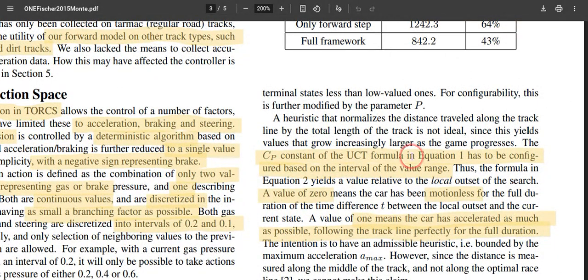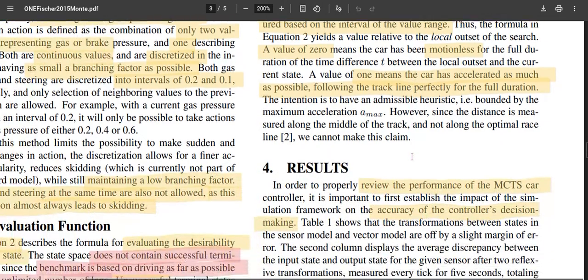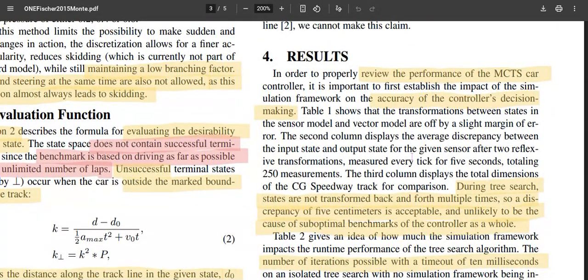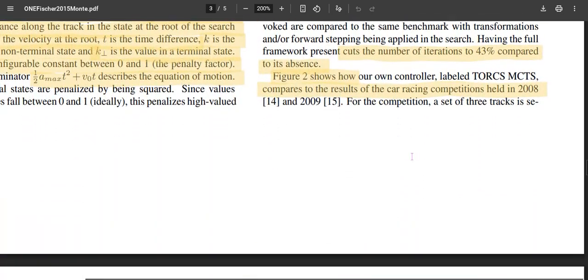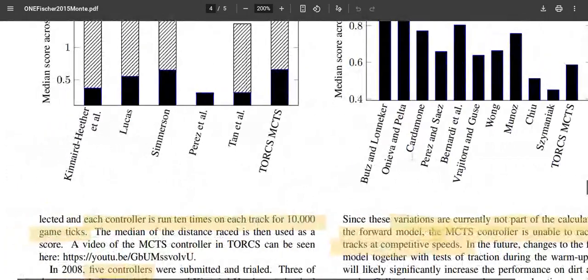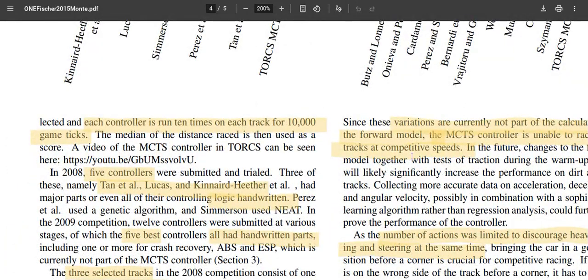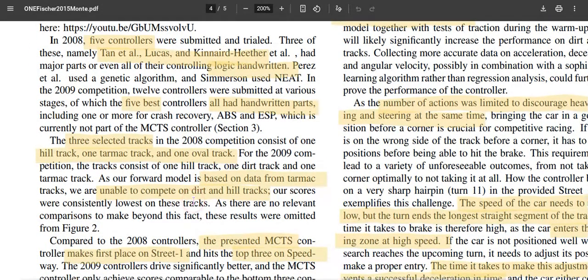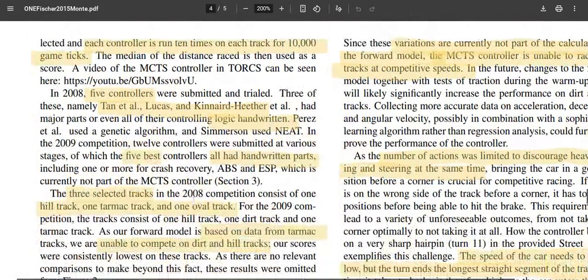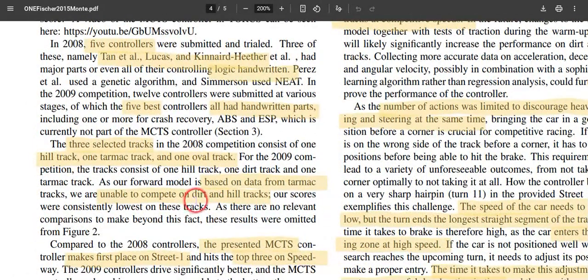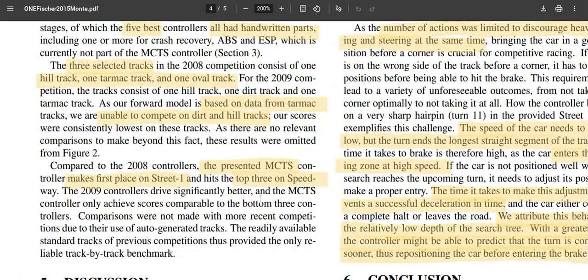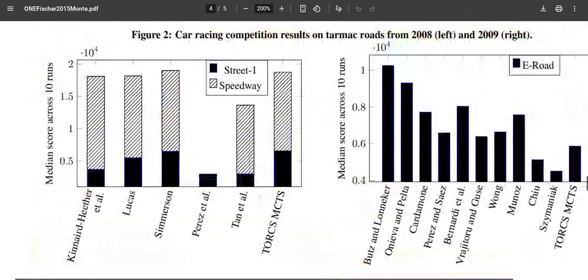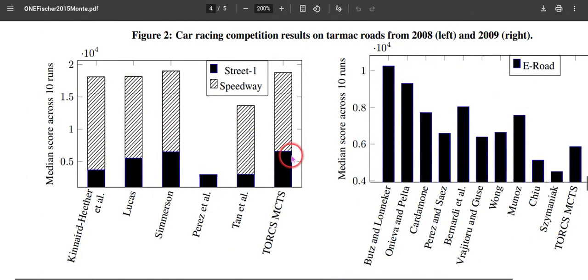Once these evaluation functions are utilized, we build a Monte Carlo tree search algorithm based on equation 1 and equation 2. Once that MCTS was built, it was compared with other algorithms based on human heuristics and genetic algorithms on three different tracks: one is tarmac, another is a dirty track, and another is a hill track. What the author observed is that along the tarmac it could compete with all of them and come up with a very high score.